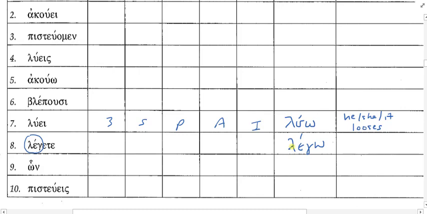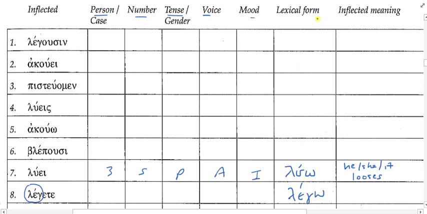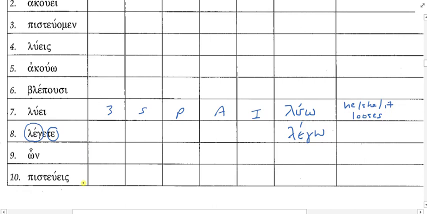And what we're going to do, though, is in our translation, we're going to provide the inflected meaning, which means we're not going to give the meaning of the lexical form. That would be the lexical meaning. We want the inflected meaning. That is to say, what's the meaning of the form we have over here? And that means we have to analyze this and look at that te ending and ask ourselves, what is that? Well, that is one of your personal endings for the present active indicative, isn't it? Which person and number is that? It's second plural. That's right. And if it's second plural, we're going to translate this with what pronoun? You or y'all, right? So y'all.